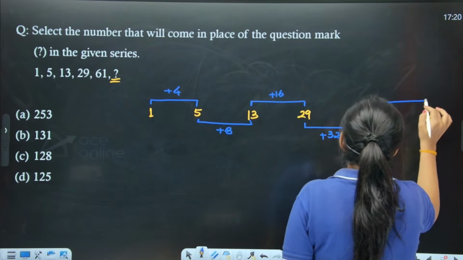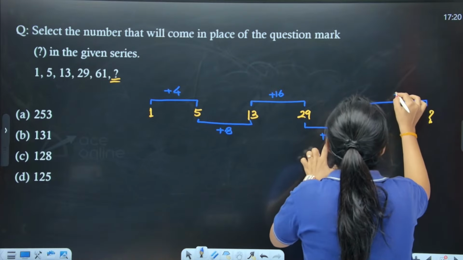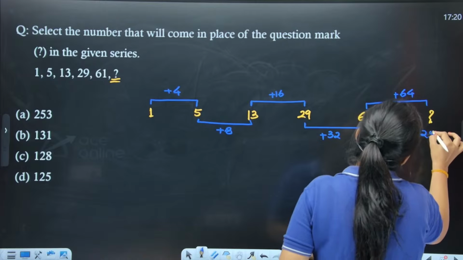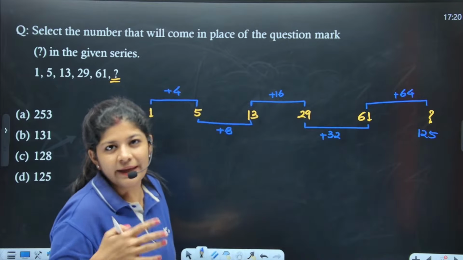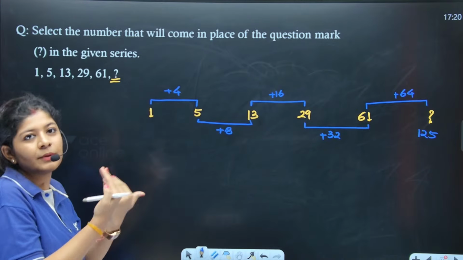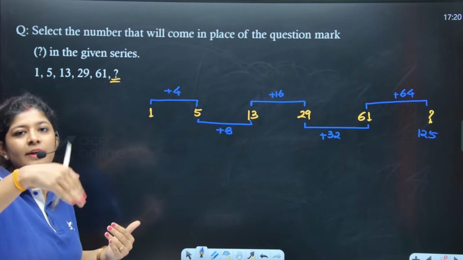Now, if I want to find out the next term, again I have to add 64 to it and I'll get my number as 125. This is the first pattern which I can assume, right? This is the first pattern. Basically, the difference between the consecutive terms, I have to double it, right?